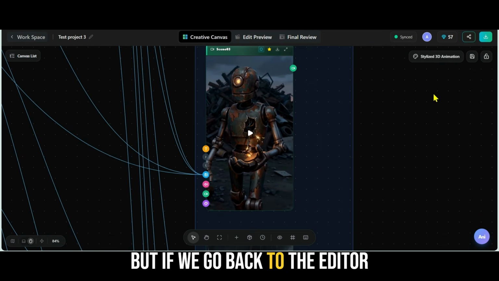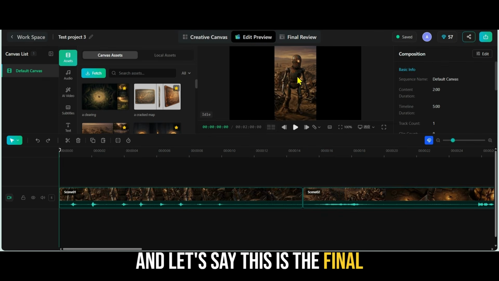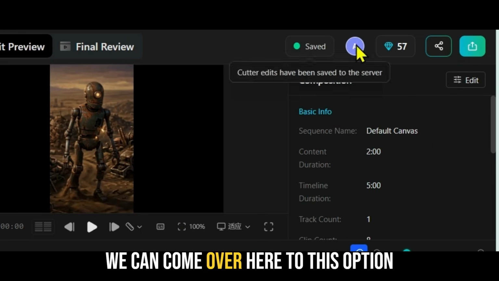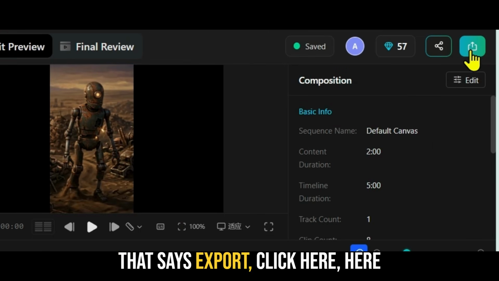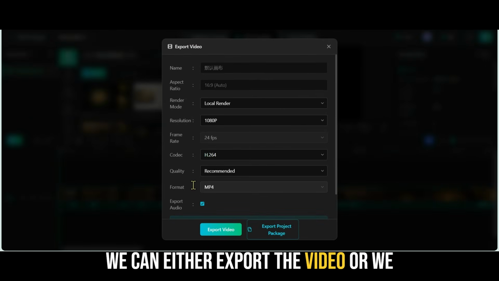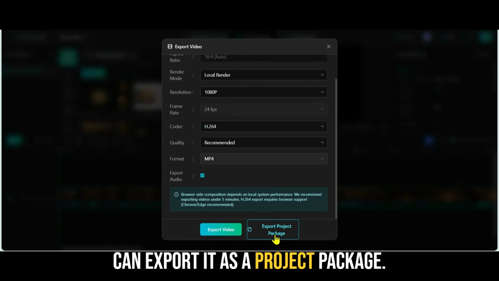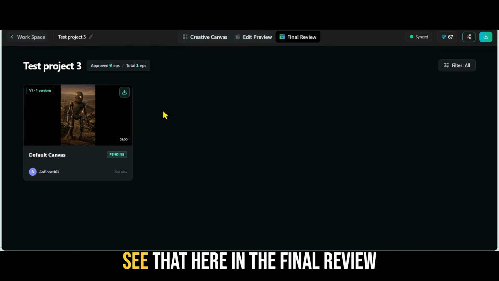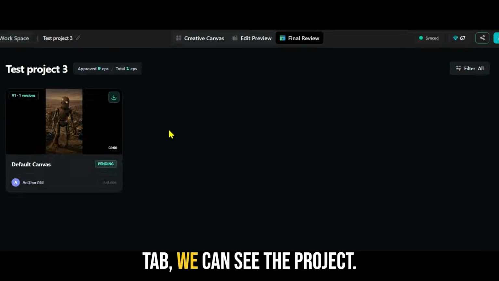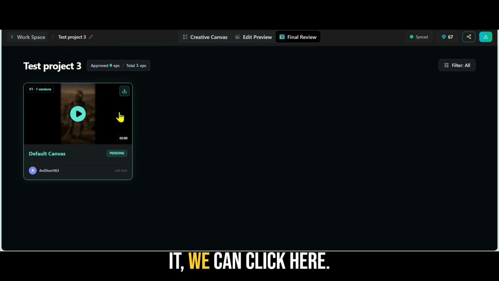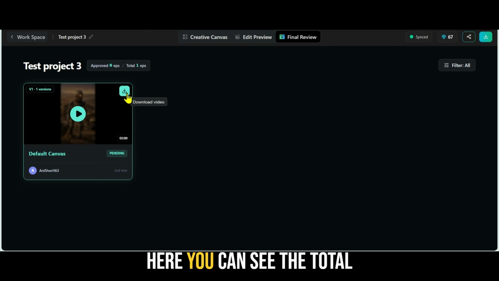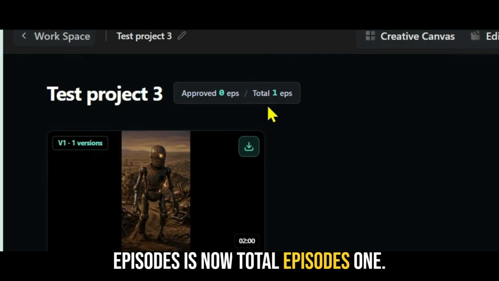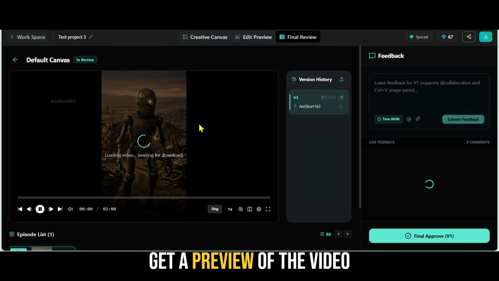But if we go back to the editor, and let's say this is the final video that we want to use, we can come over here to this option that says export, click here. Here we can either export the video or we can export it as a project package. I'm going to export the video and let's give it a minute. Now that that's finished, you'll see that here in the final review tab, we can see the project. And if we want to download it, we can click here. It'll download the video. Here you can see the total episodes is now total episodes 1. You can also click here and get a preview of the video.